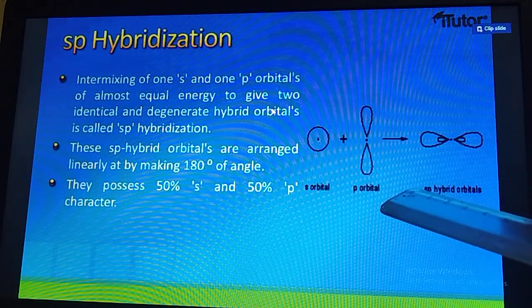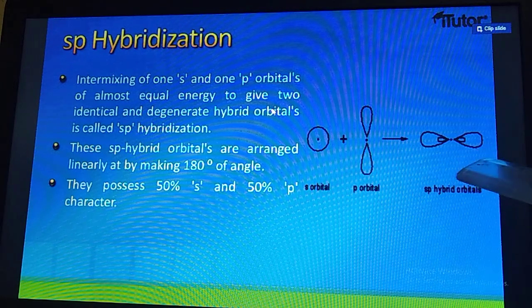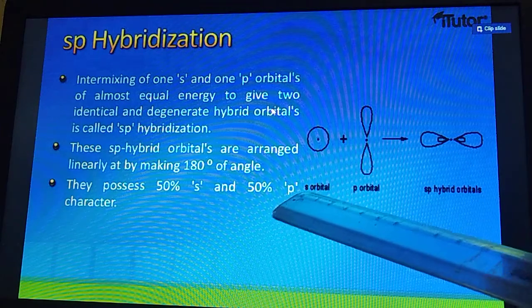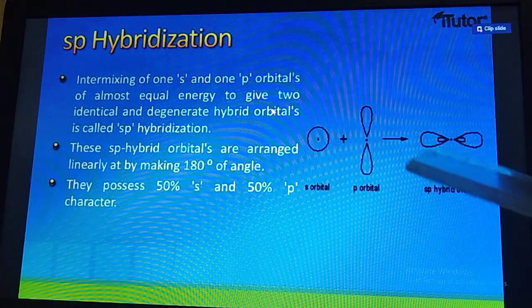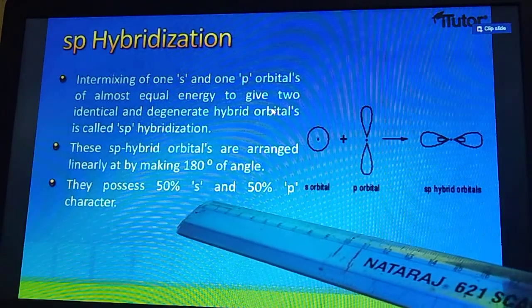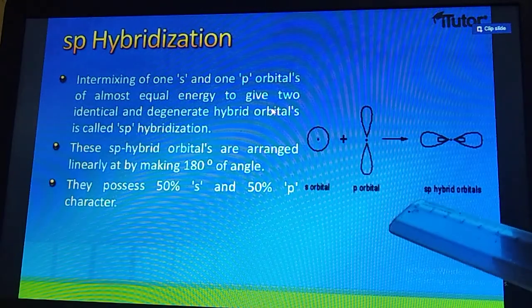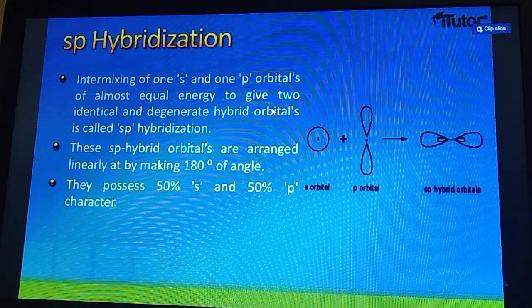These sp hybrid orbitals are arranged by making an angle of 180 degrees. Means when the two hybrid orbitals are forming, they arrange themselves in such a way that the bond angle between the two is how much, students? That is 180. They possess 50% s character and 50% p character. Now, students, you see, there is one s and one p, so 1s 1p means 50% s orbital and 50% p orbital, meaning the s character will be 50%.